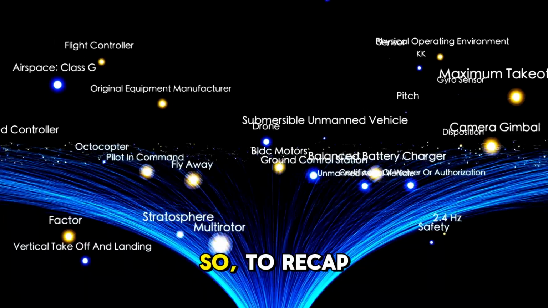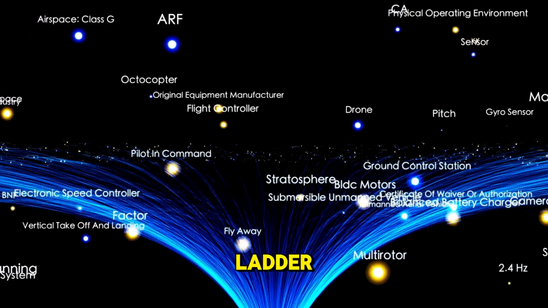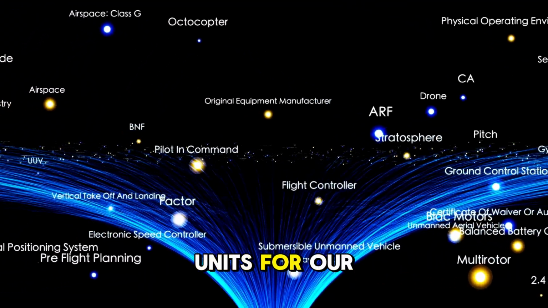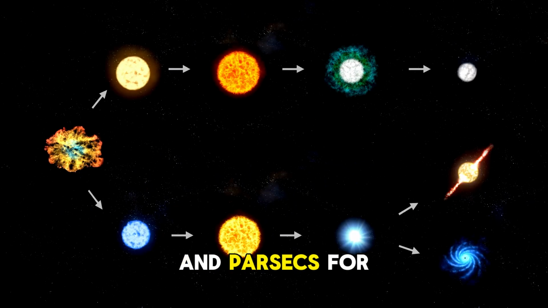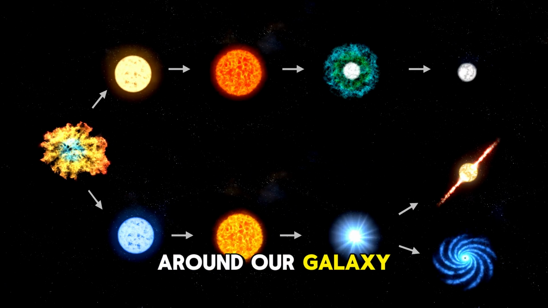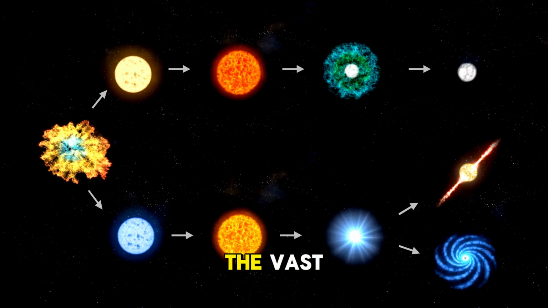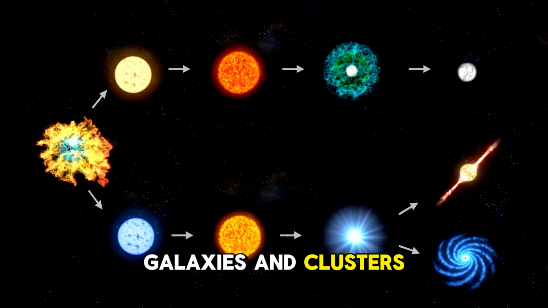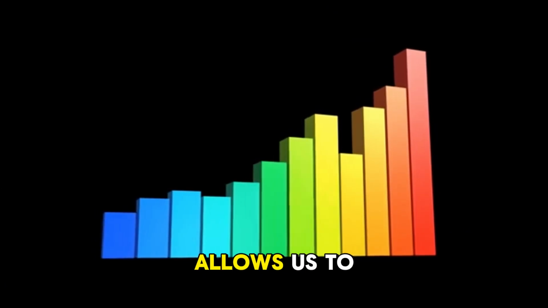So, to recap our cosmic distance ladder, we use astronomical units for our solar system, light-years and parsecs for nearby stars, kiloparsecs for distances within and around our galaxy, and megaparsecs for the vast expanses between galaxies and clusters. Each step up the ladder allows us to chart a bigger piece of the cosmic puzzle.